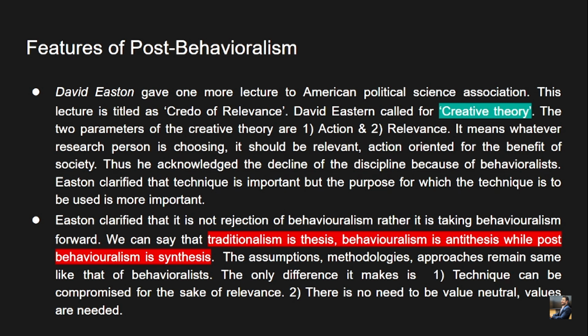So Easton clarified that it is not a rejection of behavioralism, rather it is taking behavioralism forward, right? With the sheer burden of techniques, methods, science, and so on, behavioralism became overburdened, and hence it was hindering itself from moving forward. Hence, Easton clarified to the APSA that post-behavioralism is not the rejection of behavioralism, rather it is taking behavioralism forward by offloading certain biases or unnecessary values which had been imposed on behavioralists themselves.